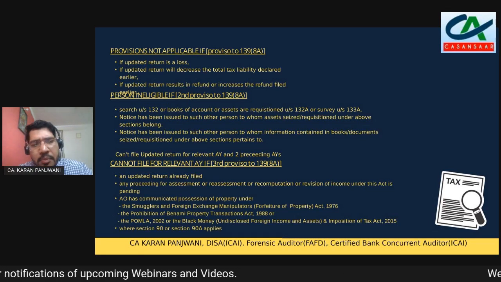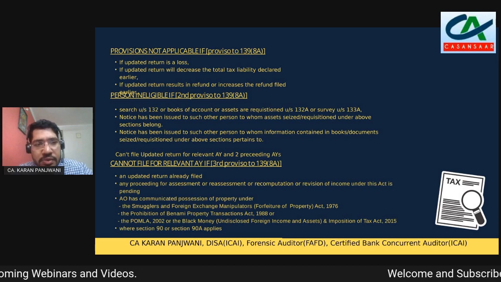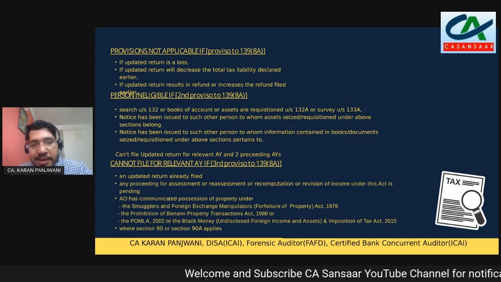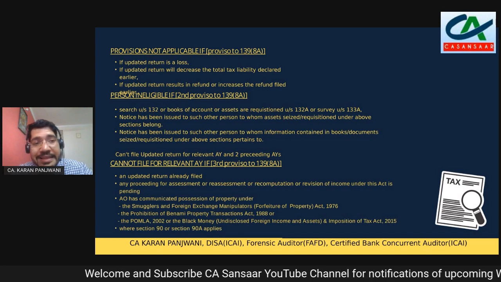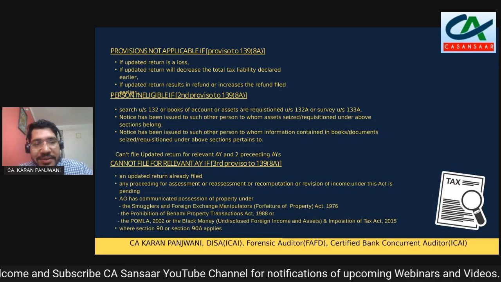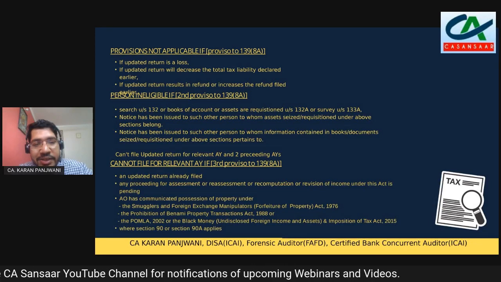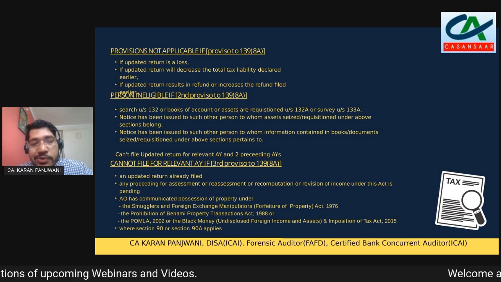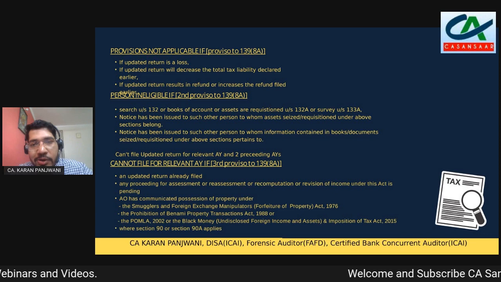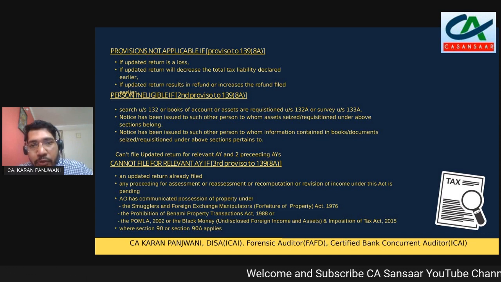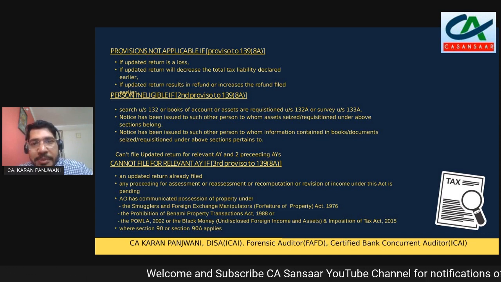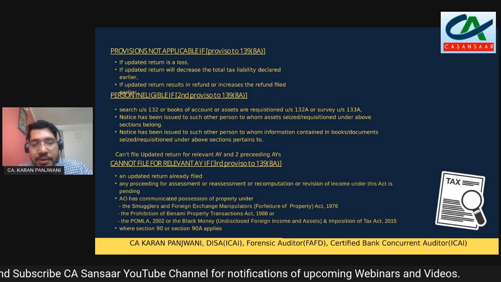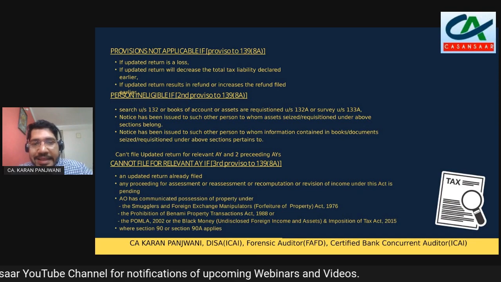So most of the clarity with regard to the information provided is there. But one question that arose during the discussion is, can we file a nil return? Because one of the sections here prescribes that there has to be proof of payment, and only then will you be able to file an updated return. So will an updated return be allowed to be filed in cases where there is no proof of payment, or where there is no tax payment at all? Will a nil return be allowed to be filed as an updated return? That is something that needs clarity.